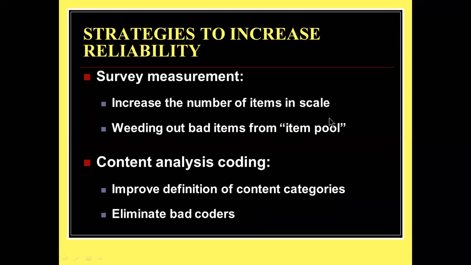I already told you there should not be many items. When you have a smaller number of items, reliability will be affected. Next one is weeding out bad items from the item pool. For example, I have created 100 questions which I want to ask from the sample. So the bad questions, which will be the repeated questions, all those things I want to weed out. Weed out means to remove, okay?